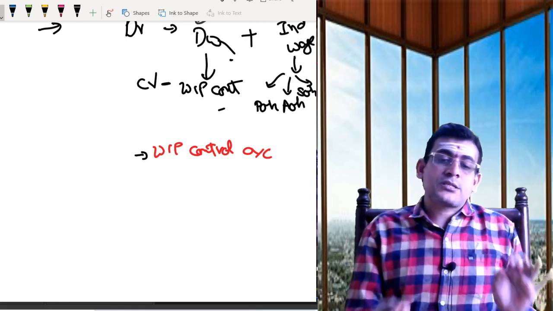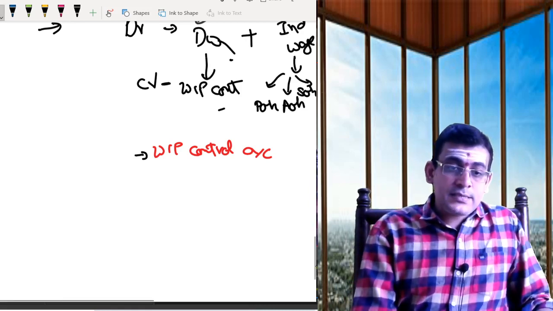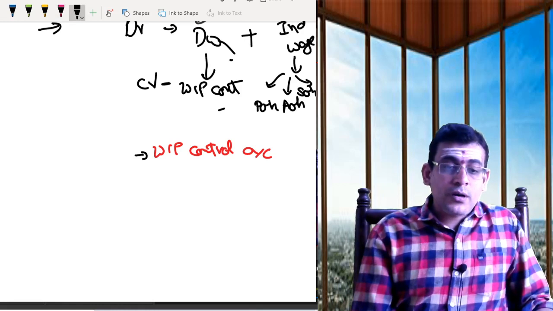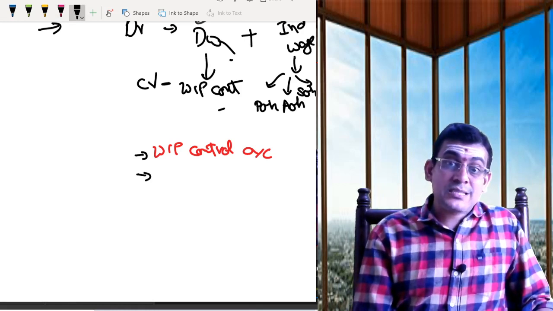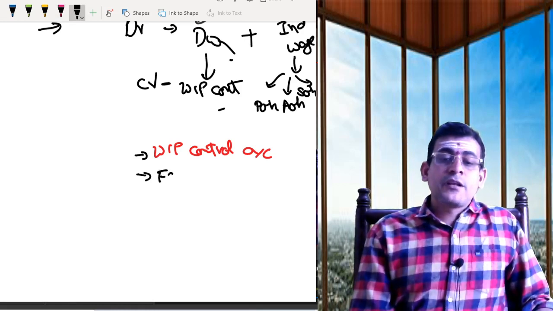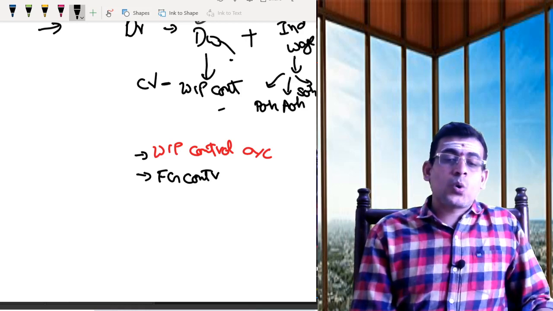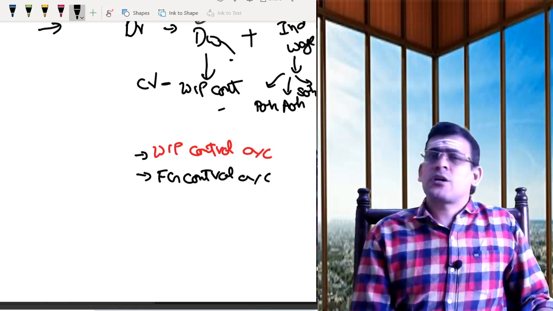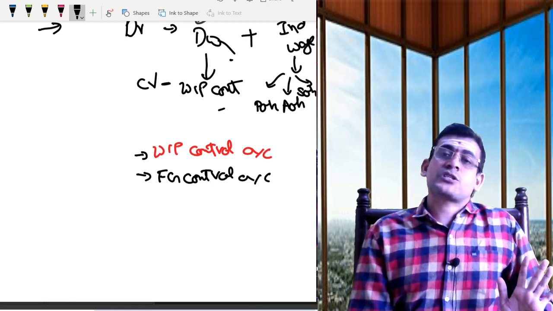So the flow we need to understand. Apart from this, what else? Apart from your work in progress control account, we should also prepare something called our finished goods control account. What is this finished goods control account? I'm not getting into this. We'll discuss it at a later stage.